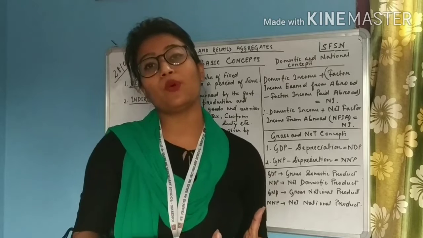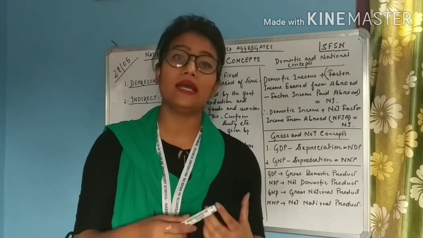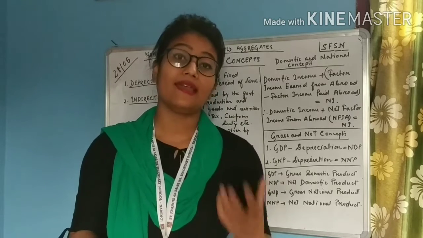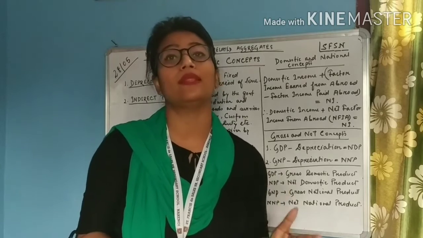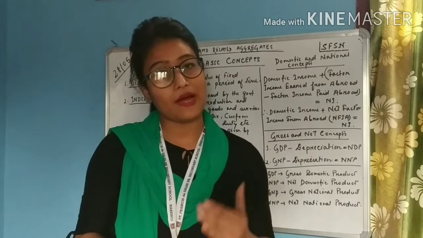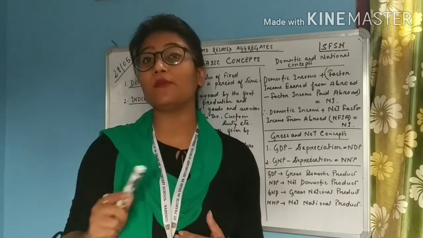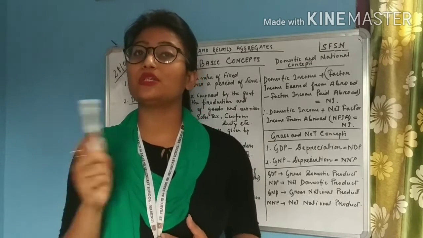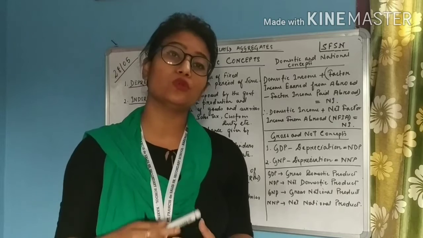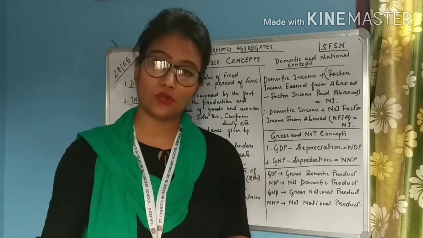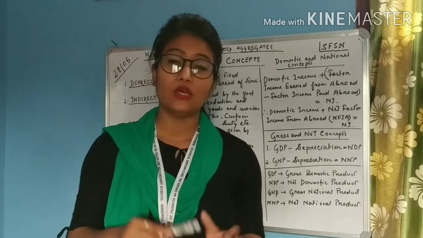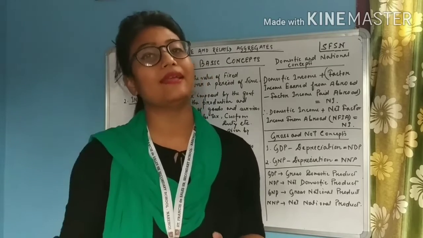So suppose a person from India is working in the USA and he is earning rupees 1000. That is a part of India's income. But at the same time, students, someone from some other country is also working in India and he is also taking money from India to his own country, right? So that will be a part of their national income.